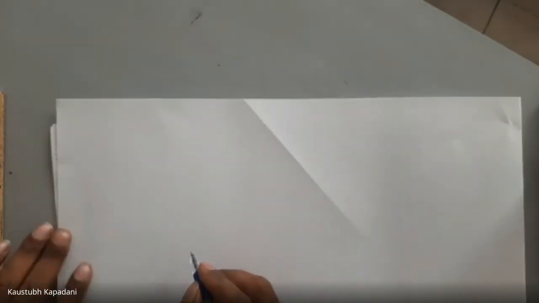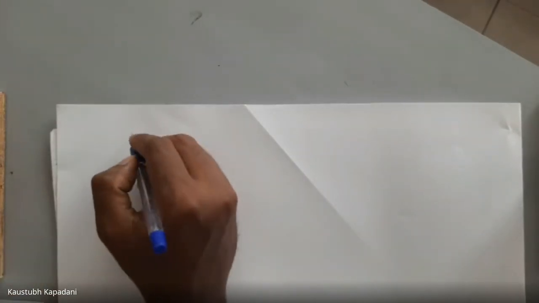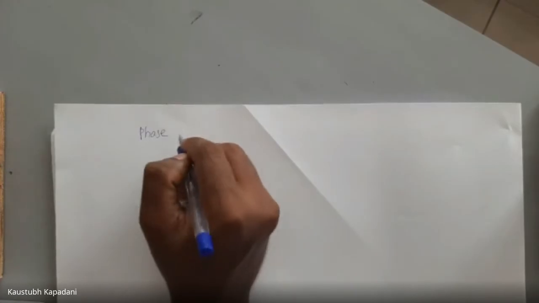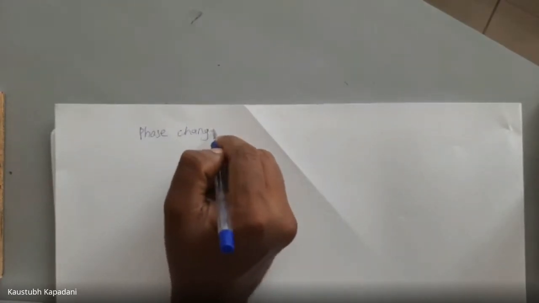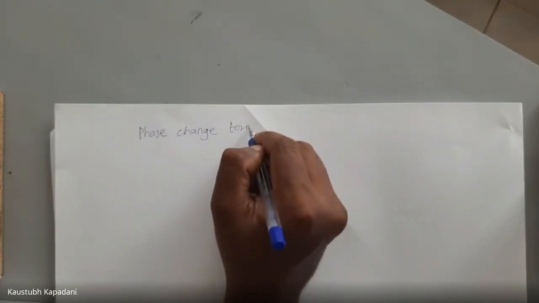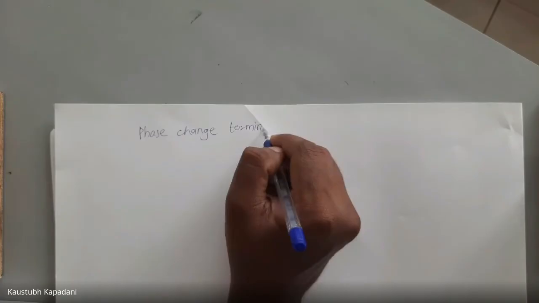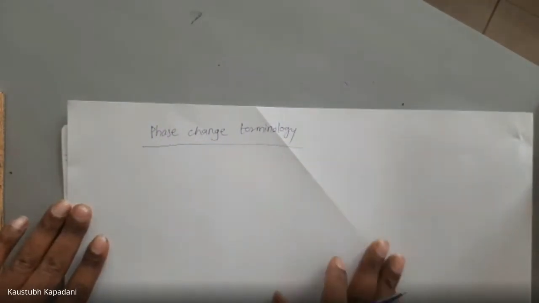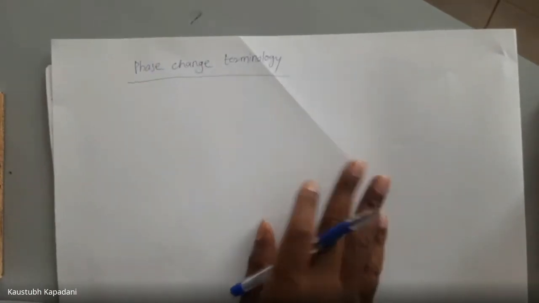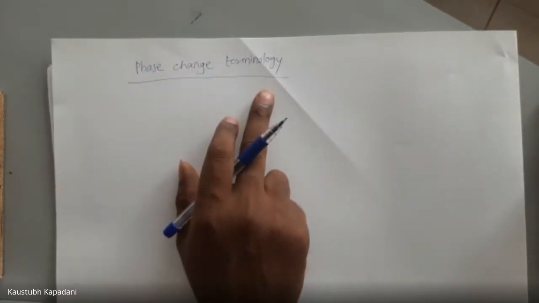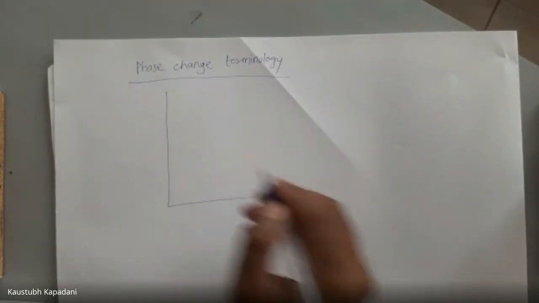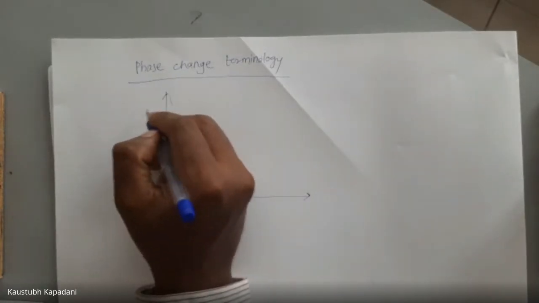Fine. Now let's see the phase change terminology. To understand this phase change terminology, in the last lecture we had studied one diagram.